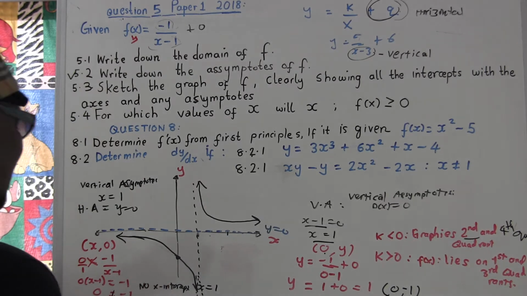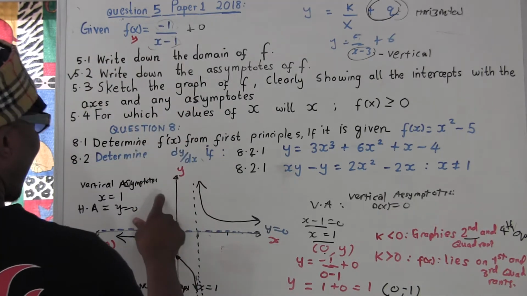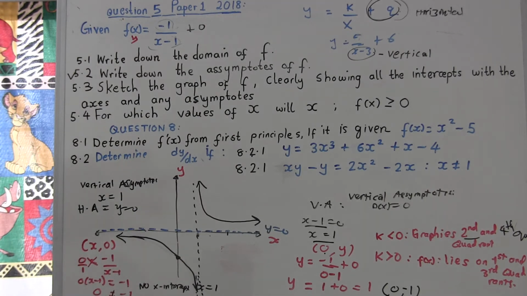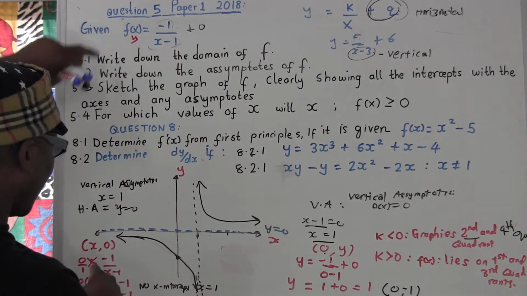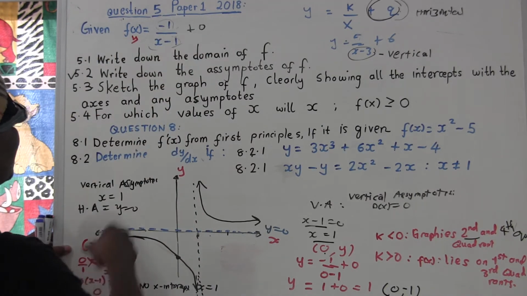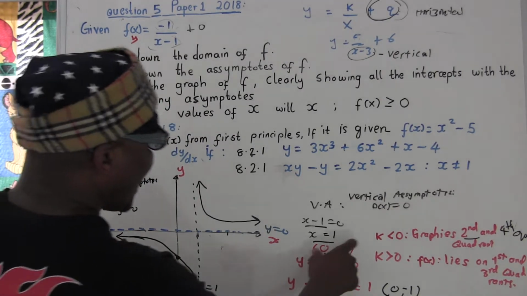It means what I did is wrong here. Because if this is negative, it must lie here and there. So I made a mistake. I want to check how I made the mistake. Okay, so we check our question. When x-intercept, y equals 0, so we cross 0. There's no x-intercept. Okay, now we go for the y-intercept.